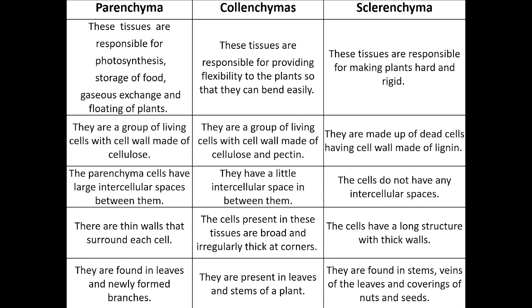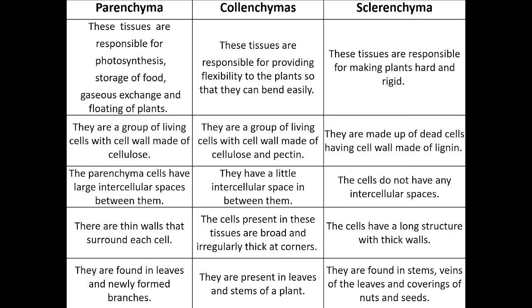Parenchyma tissues are found in leaves and newly formed branches. Collenchyma is present in leaves and stems, the bending parts, and sclerenchyma is where the hard parts are, like your stems, the covering of nuts and seeds, and veins of leaves. So in those parts, sclerenchyma tissues are found.